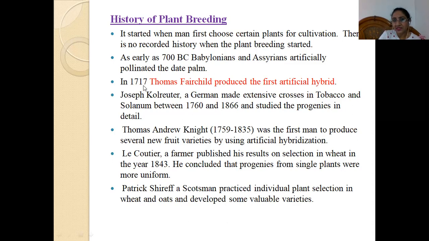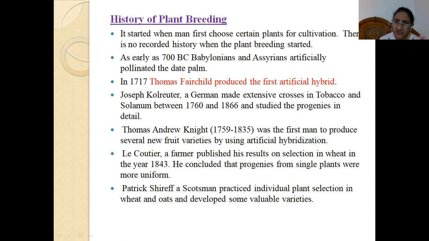In 1717, Thomas Fairchild produced the first artificial hybrid. If you have to remember, in the year 1717, Thomas Fairchild produced the first artificial hybrid. Joseph Kölreuter, a German, made extensive crosses in tobacco and Solanum. He made the crosses between tobacco and Solanum between the 1760s and 1866 and studied the progenies in detail.